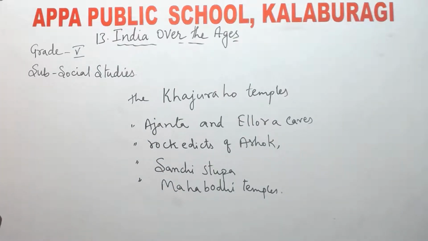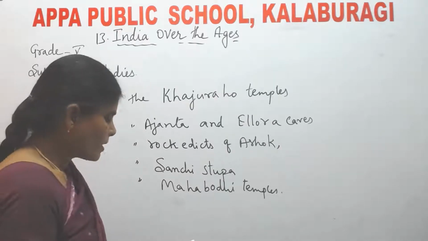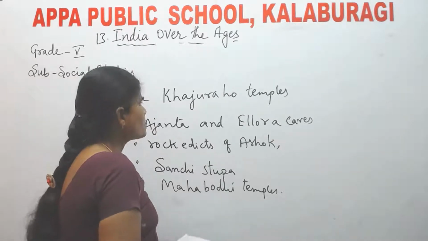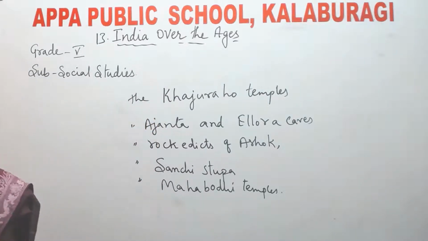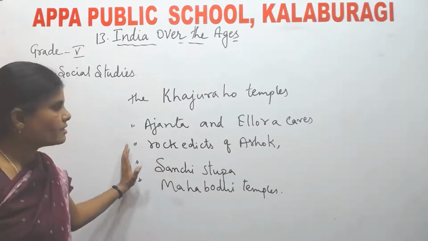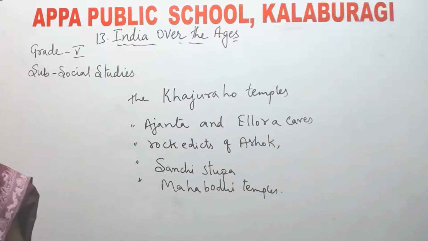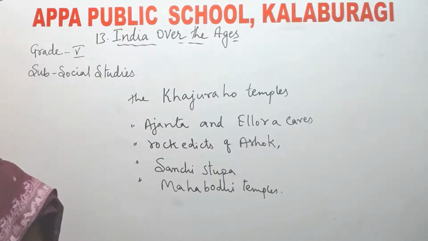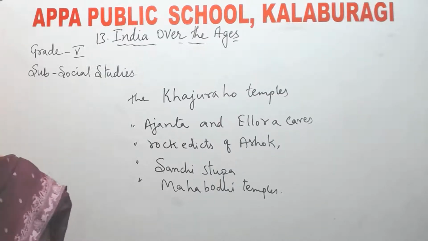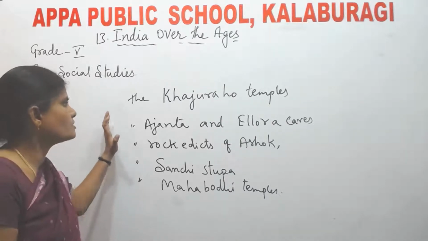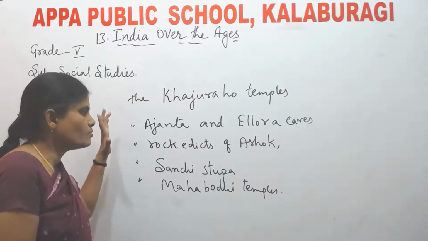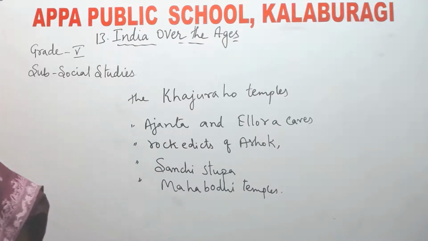Okay, see, where are Khajuraho temples? Khajuraho temples are in Madhya Pradesh, and Ajanta and Ellora caves, Central Maharashtra, rock edicts of Ashoka, Bihar, Sanchi Stupa, say Mahabodhi temple, Bihar. Understood? These are the historical monuments of ancient period.